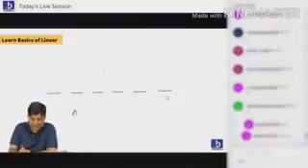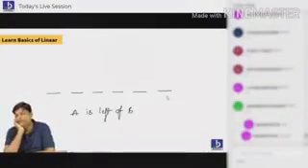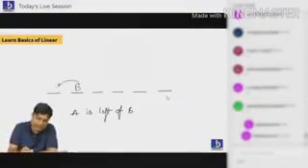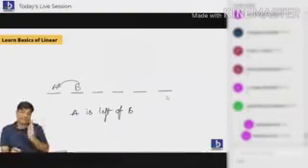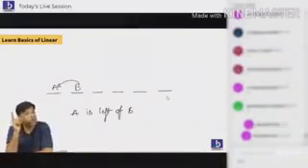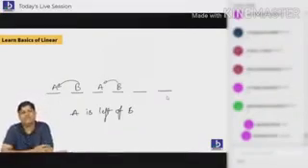Suppose he told you A is left of B. Is it understood? A is left of B. A statement is given to you. Sir, if B is here, who will be here? A. Left means this thing. A is left of B. Students, of B. Put B first, A is left of B here. Is this also possible? Yes, sir. Why not? This is also possible.